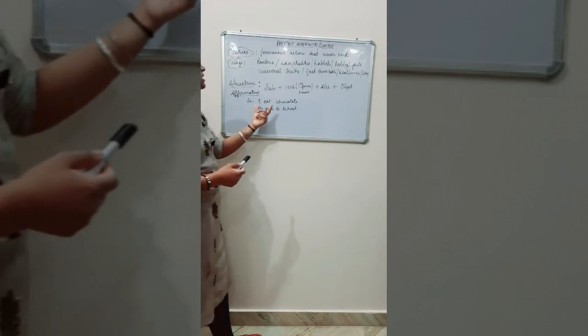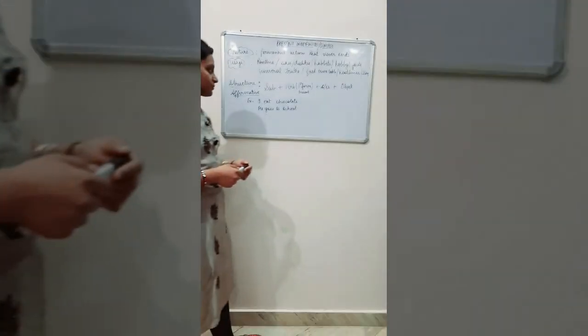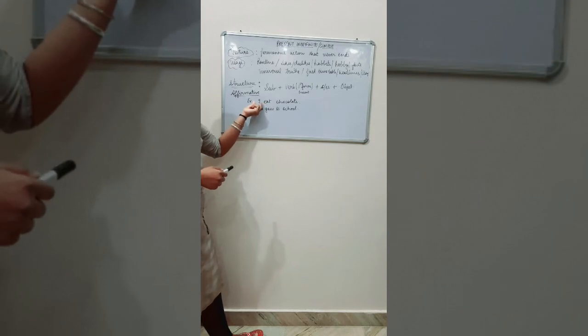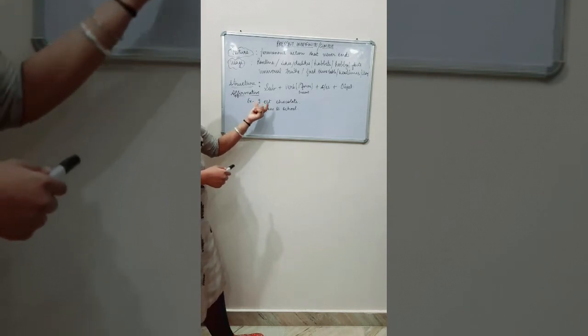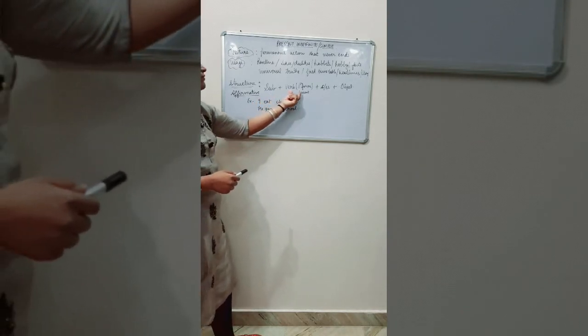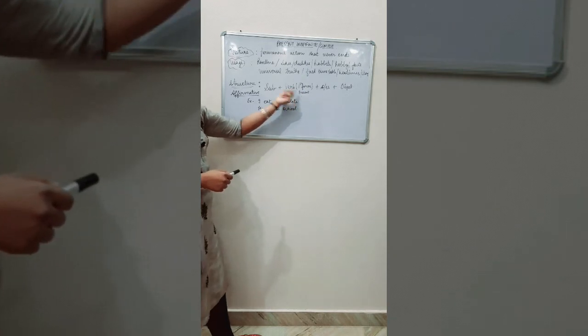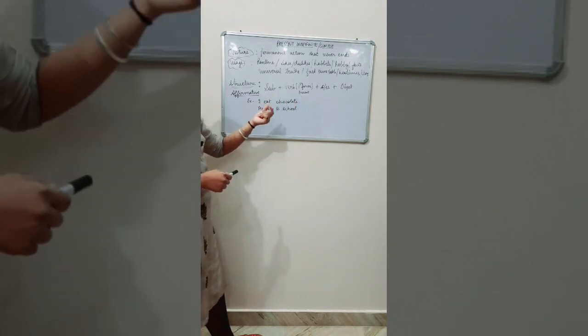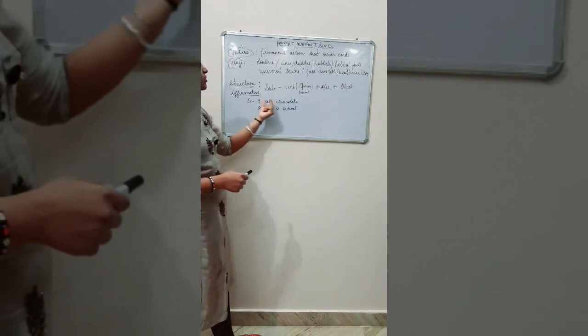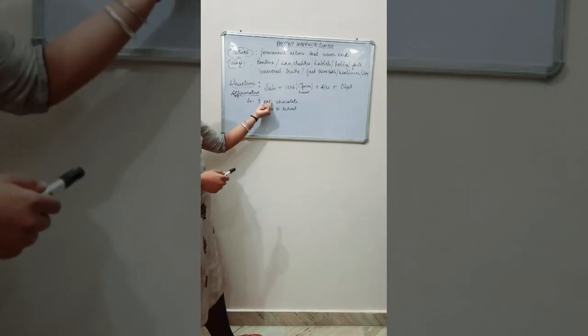For example, I eat chocolate. I is the first person. So I eat. We have used the first form of verb: eat, ate, eaten. We have used only the first form, the present form, eat.